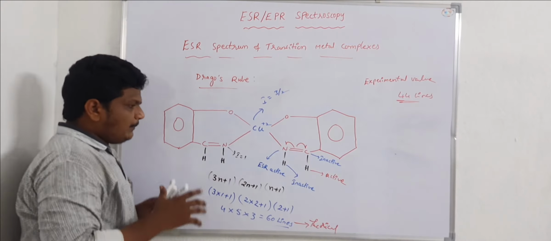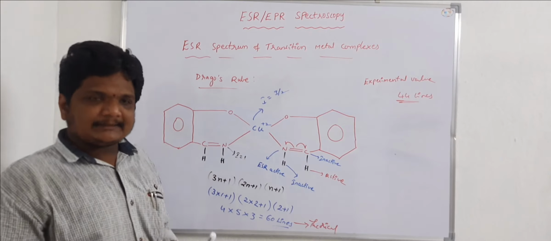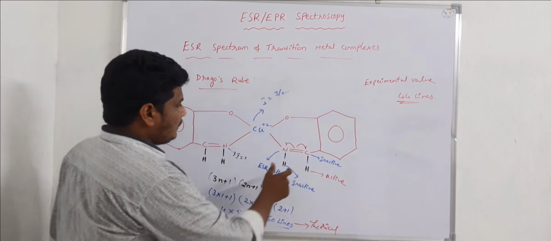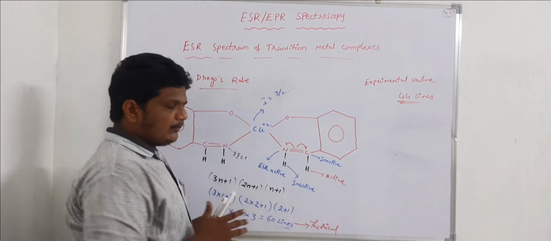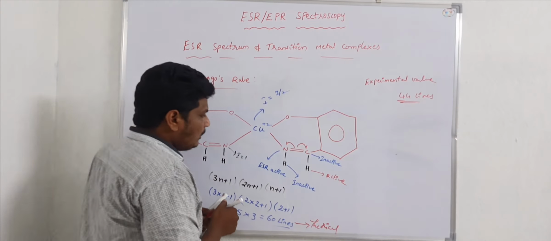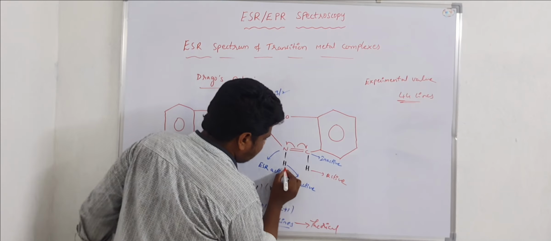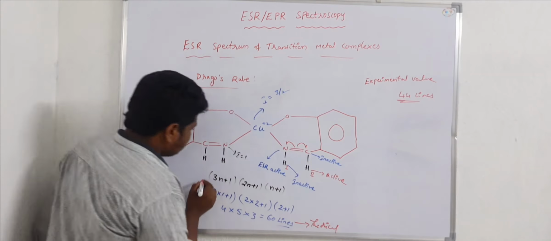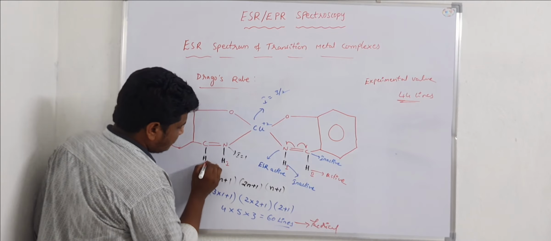Suppose I replace the hydrogens attached to the carbon with a methyl group. For our convenience, I am indicating this hydrogen with the Roman number 1 and this one is 2.